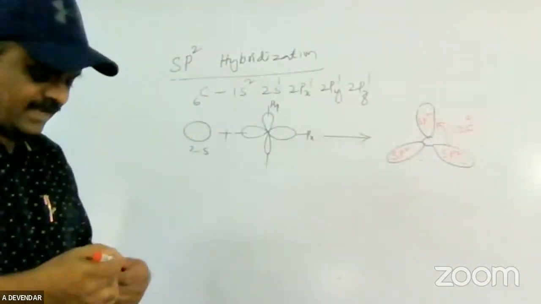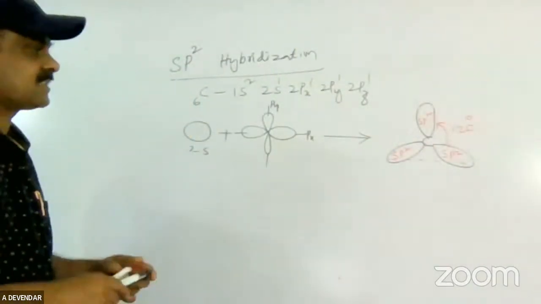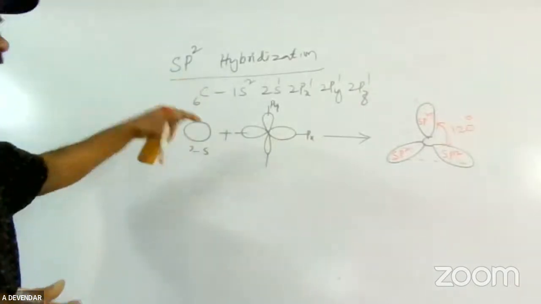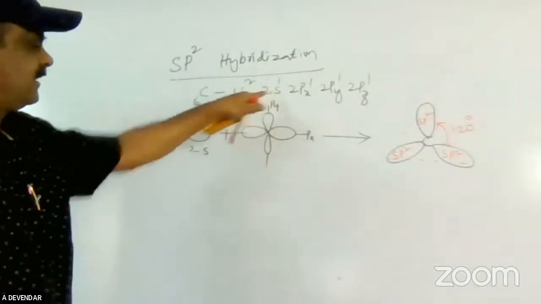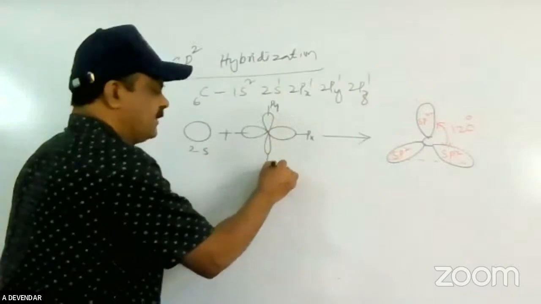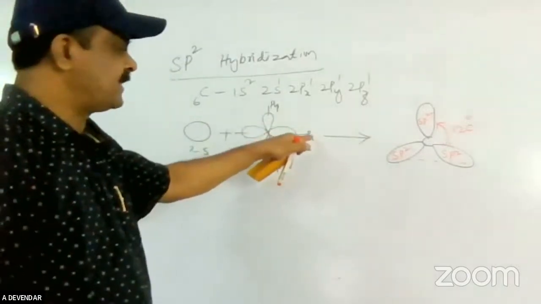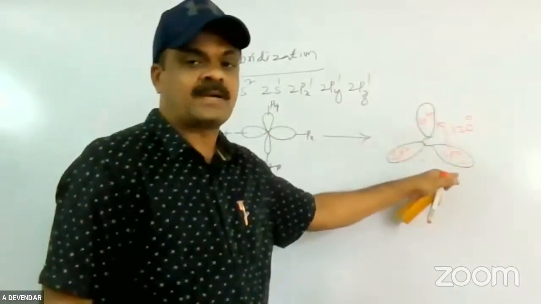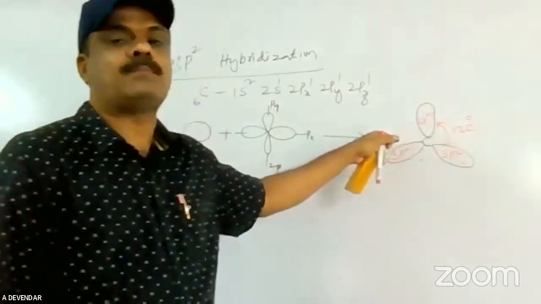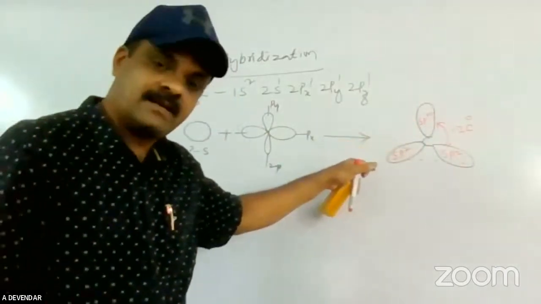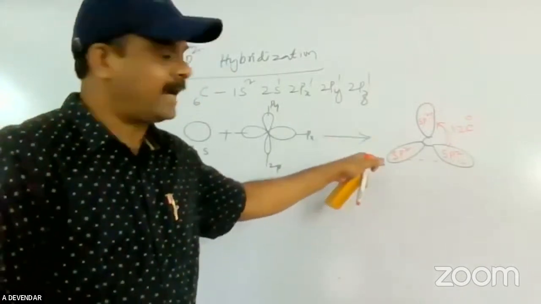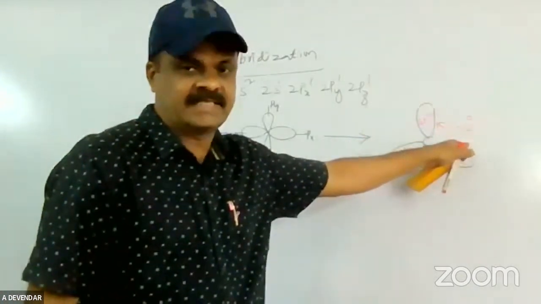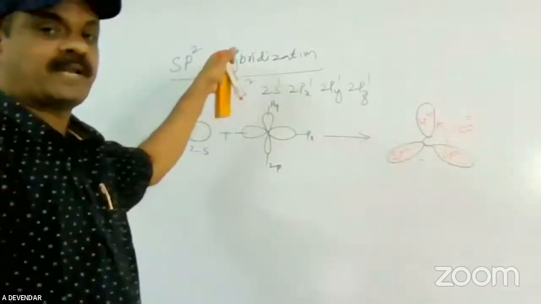It means one spherical shaped s orbital, that is 2s, and two dumbbell shaped p orbitals, that is 2px and 2py, form three sp2 hybrid orbitals. These three sp2 hybrid orbitals are arranged in a triangular shape with a bond angle of 120 degrees. This is called sp2 hybridization.